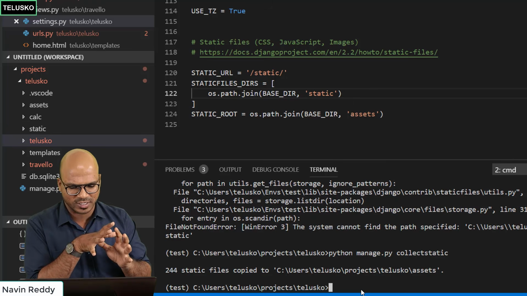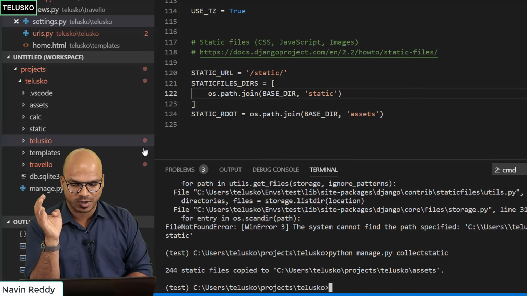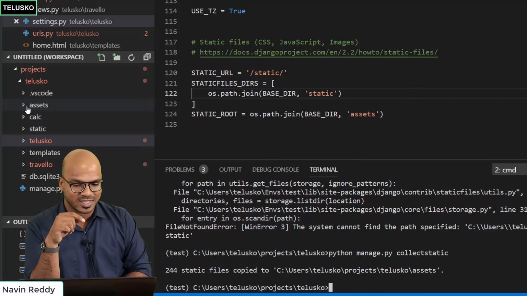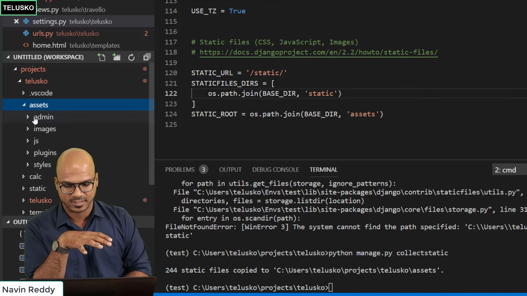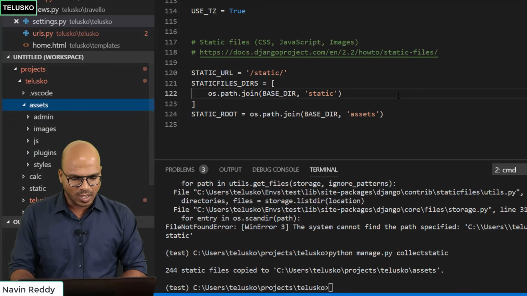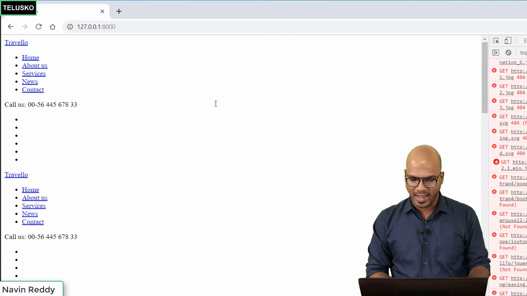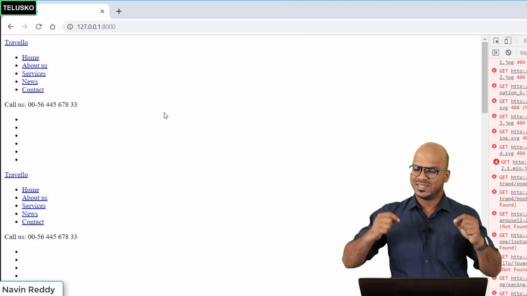You can see it is working now, and you got a separate folder which is assets. Can you see that? And in this assets, you got all the files. This is what we wanted, right? Okay, now once we have done with that, let's go back to our browser and run. Oh, it's still not working.